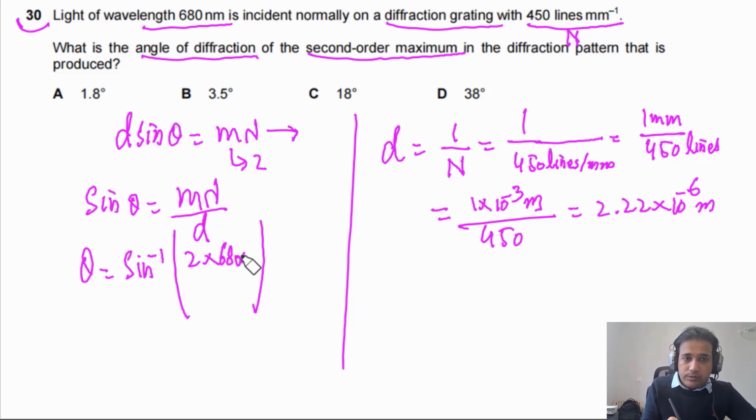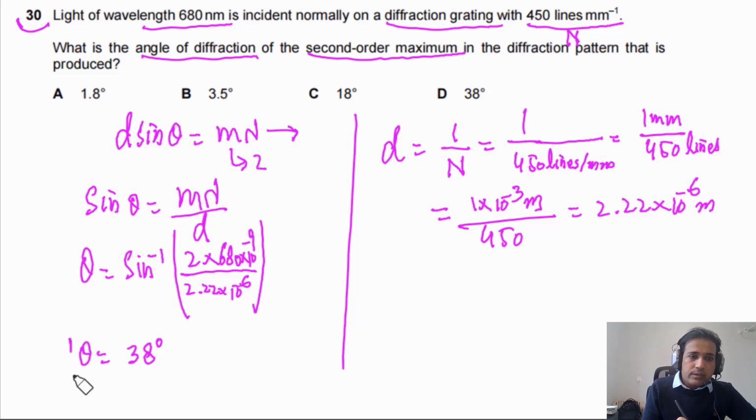It is given in nanometers. Wavelengths are very small, so don't just plug in 680. Divide by the value of d, that is 2.22 times 10 to minus 6. Now if we solve this one, we will get 38 degrees. So this is the answer.